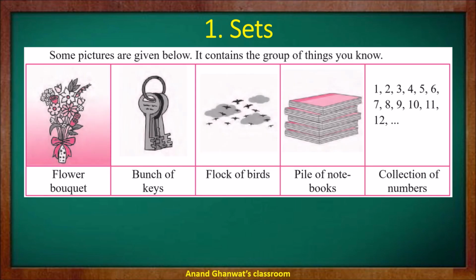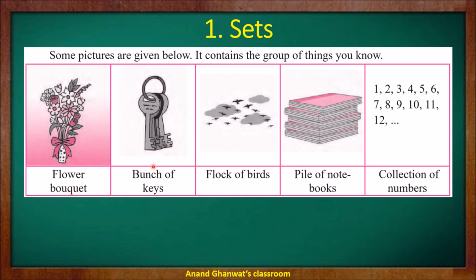Observe the picture. What is your observation? A bucket of flowers, a bunch of keys, a flock of birds, a pile of notebooks, a collection of numbers. Now these are all collections.